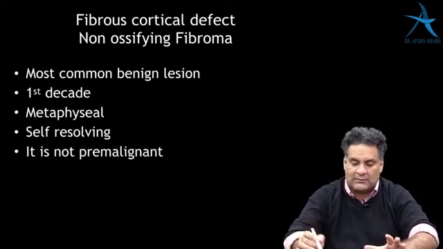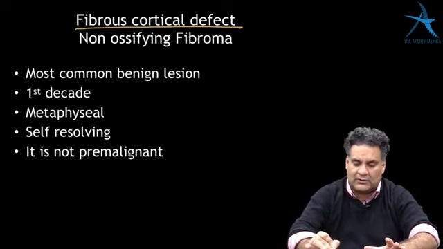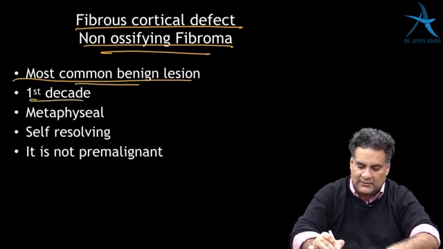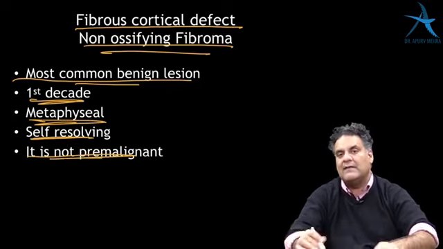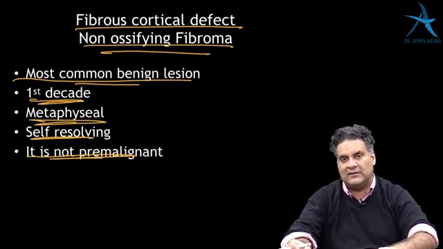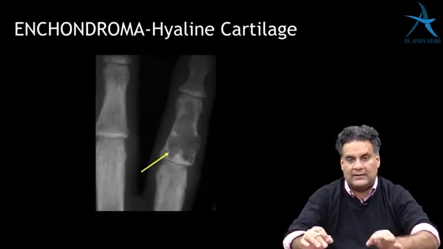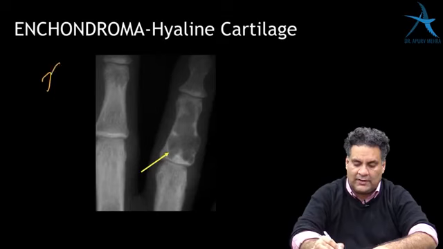And now coming to one of the most important things, fibrous cortical defect or non-ossifying fibroma. It is the most common benign lesion of the bone, seen in the first decade. Metaphyseal, self-resolving, so nothing needs to be done further. It's not pre-malignant, which is very, very, very important. And chondroma is the most common tumor of bones of the hand and feet.